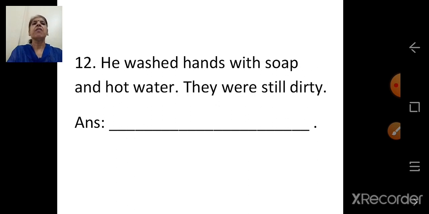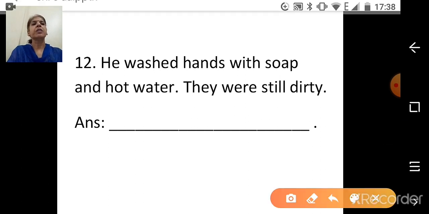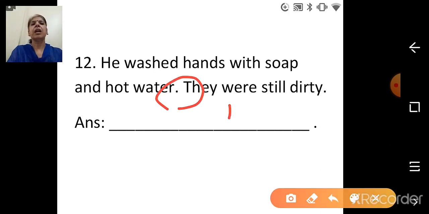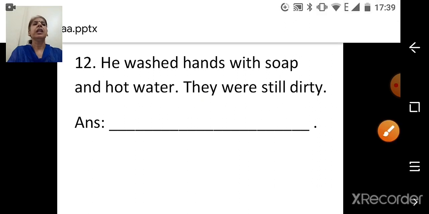Next. He washed hands with soap and hot water. They were still dirty. Answer. Although he washed hands with soap and hot water, which punctuation mark will come here, children? Comma. Although he washed hands with soap and hot water, they were still dirty. So here your T will become small and one full stop at the end.